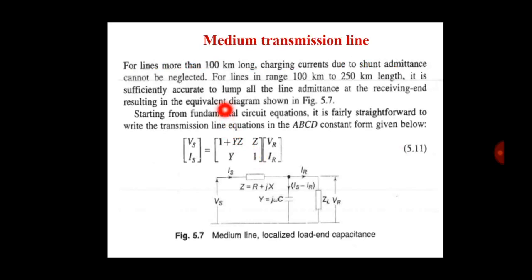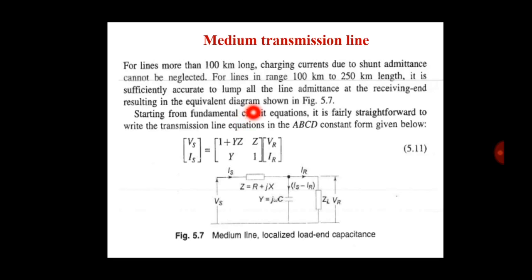For a line more than 100 km long, charging current due to shunt admittance cannot be neglected. Here, short transmission line length range is 0 to 100 km. Now medium transmission line range is 100 km to 250 km length.